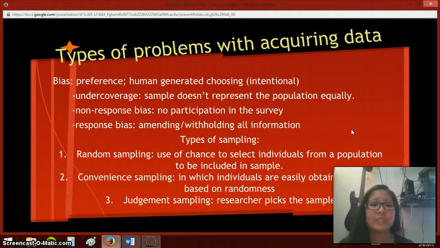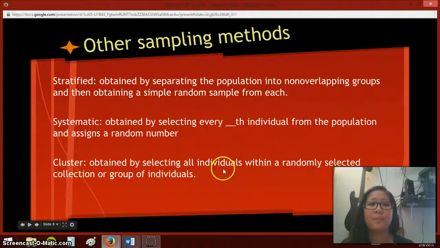There's also judgment sampling, where the researcher picks the sample or picks a person. So in that case, Barney could have just picked people at weddings or proms that were the jocks or really handsome guys or the best man, because that's like a thing. That would be a bias. That would be unfair to the actual statistic, where it would only be in favor of what the researcher is wanting to get across.